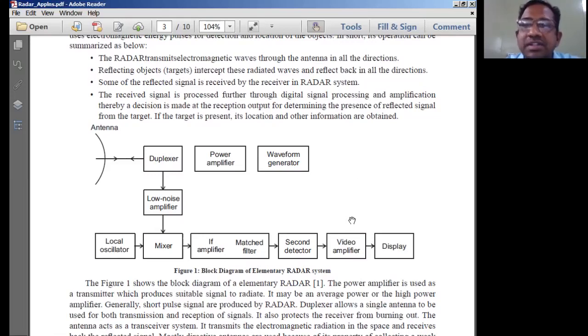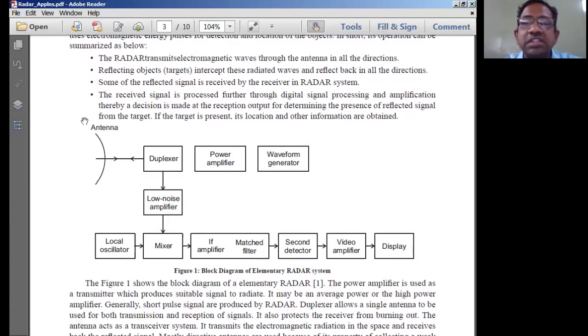It could be placed anywhere as a base station. So every radar base station is going to have all these various subsystems: an antenna, a transmitter section, and a receiver section. Every radar is compulsorily going to have these three units. One unit is a transmitter, another is a receiver, and another is an antenna.